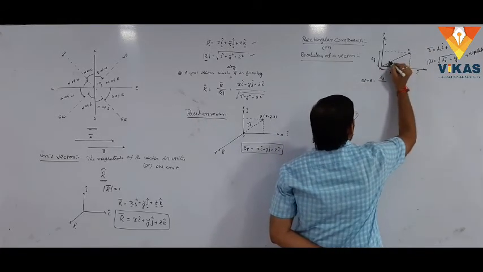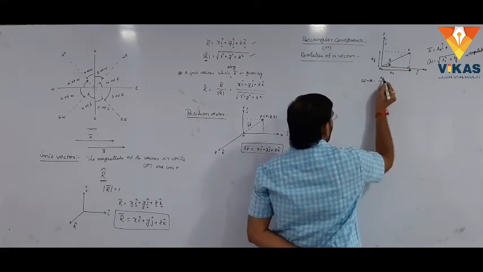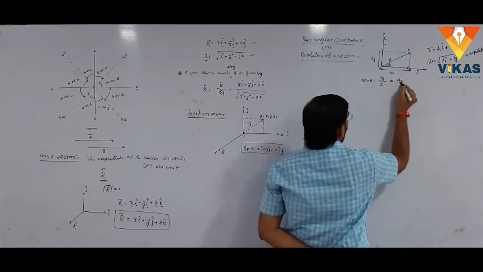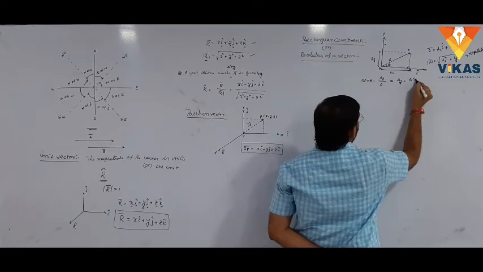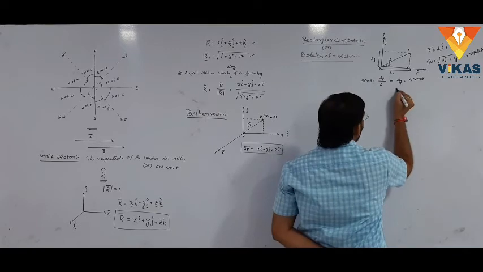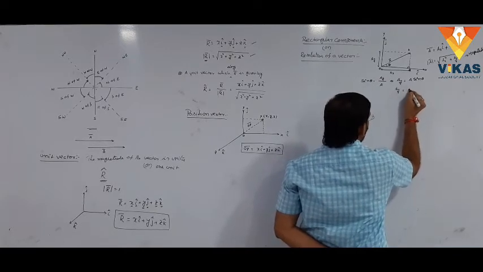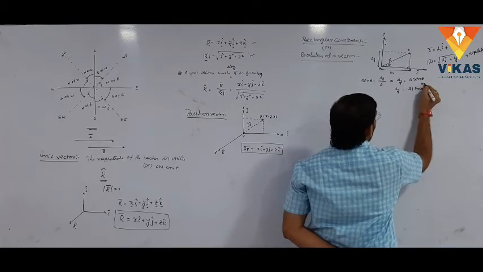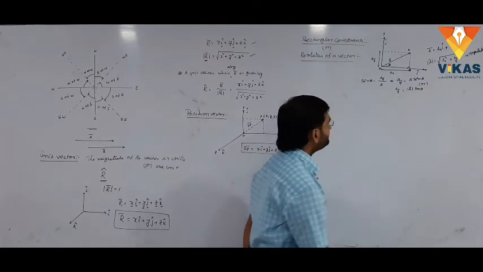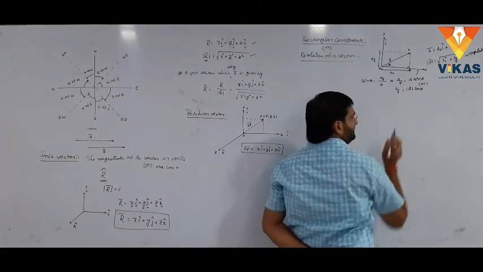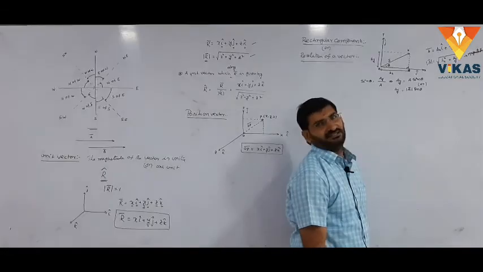Here vector a bar is there, and a is the length of this vector, the hypotenuse. Simply ay equals a sin theta. Here a means the modulus of a bar, so ay equals modulus of a bar times sin theta. It can be written as a sin theta. If the bar is not there, that is the magnitude. If the bar is there, that is the vector, right?